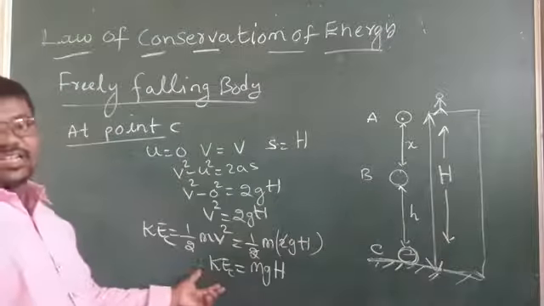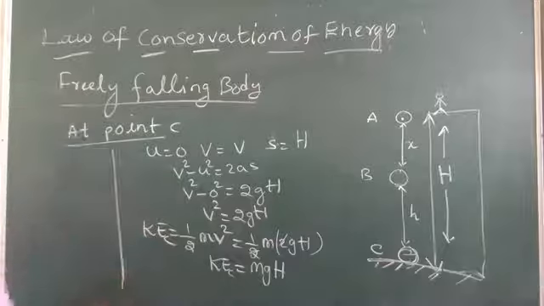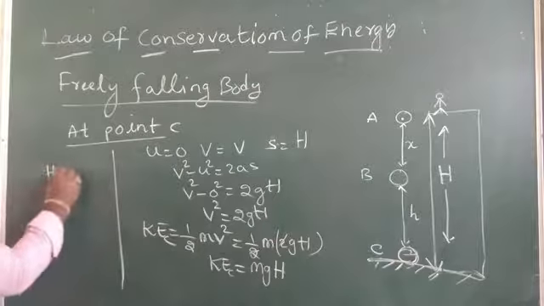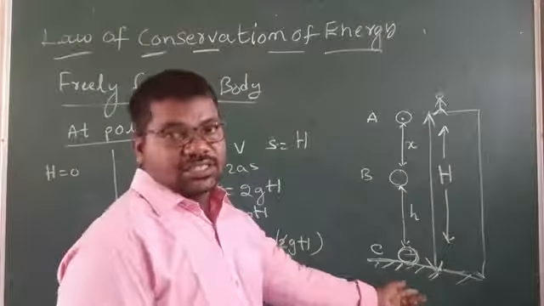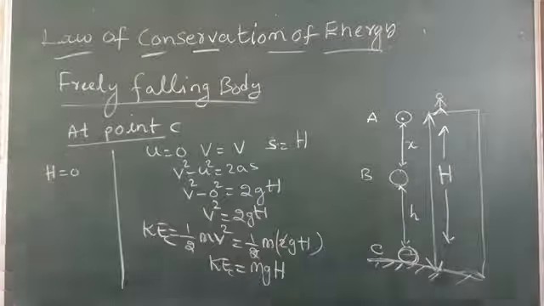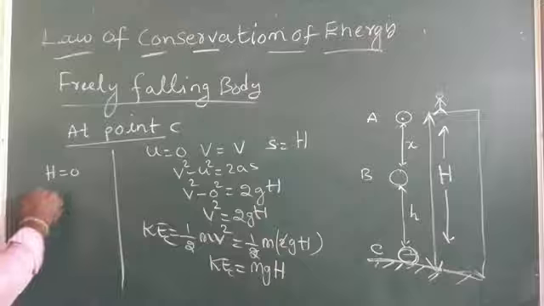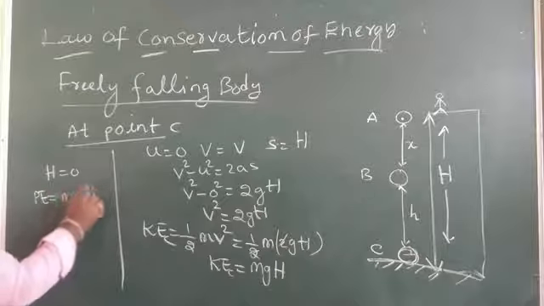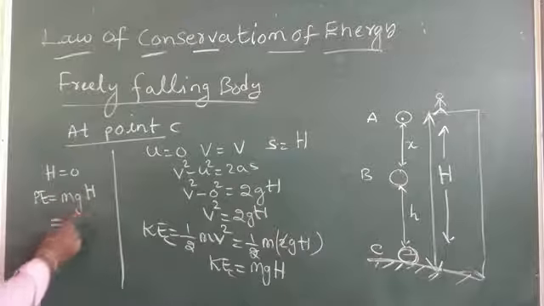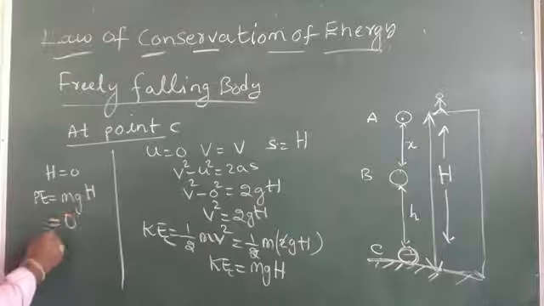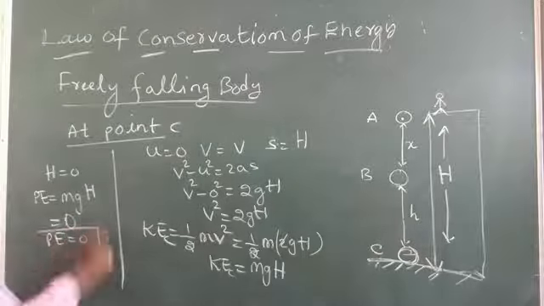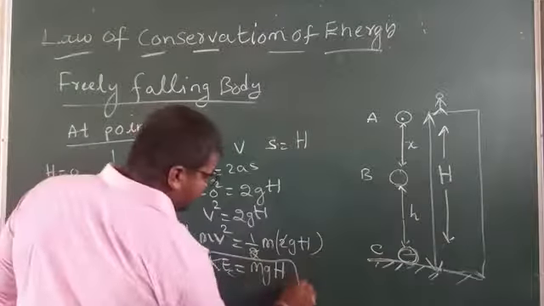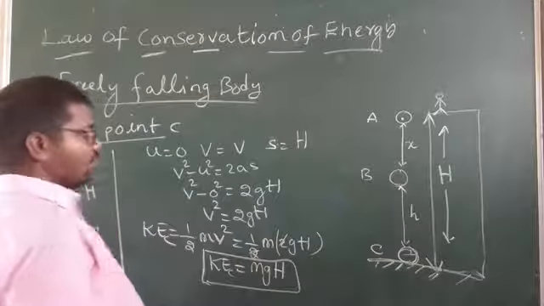Understand, mgH. Then potential energy: the height value is 0 at point C, there is no height. So h is 0. Potential energy is mgh, with h value 0, we get 0. Potential energy is equal to 0. Understand? Potential energy is 0, kinetic energy is mgH.